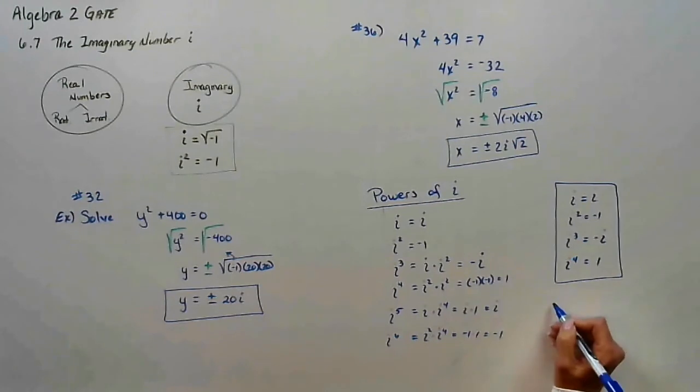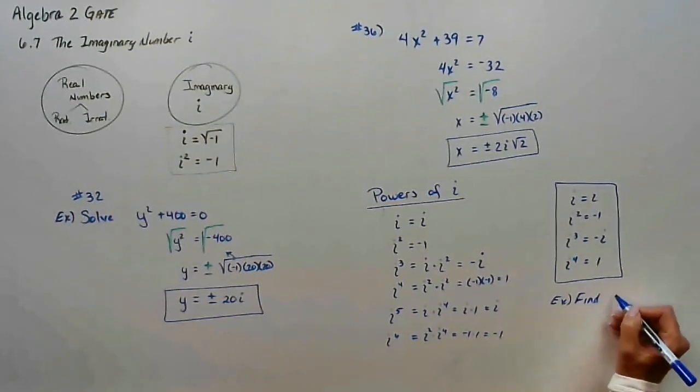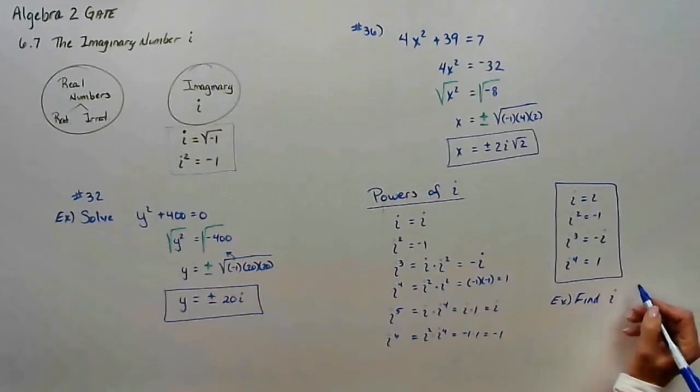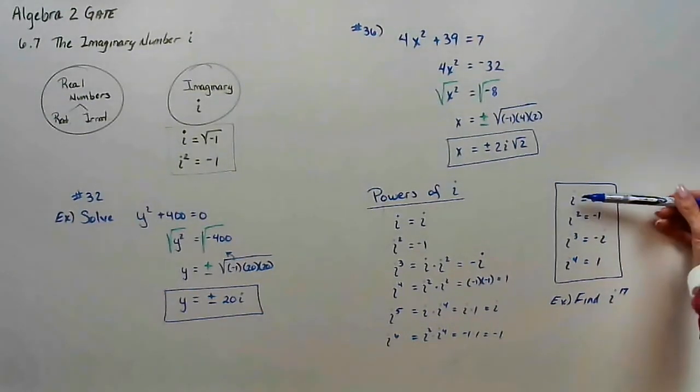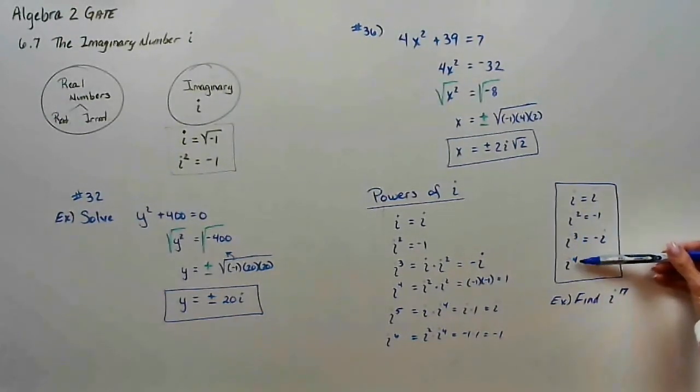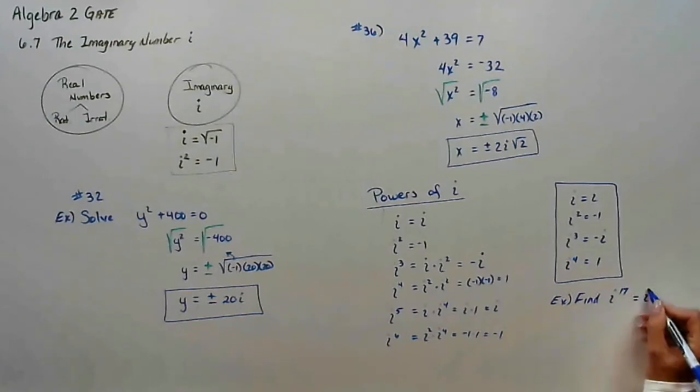So for example, if I asked you to find i to the 17th power, okay, that's a 17. Here's what you could do. You could start counting. I to the 1st, 2nd, 3rd, 4th, 5th, 6th, 7th, 8, 9, 10, 11, 12, 13, 14, 15, 16. I to the 17th, i. Let's do it again.